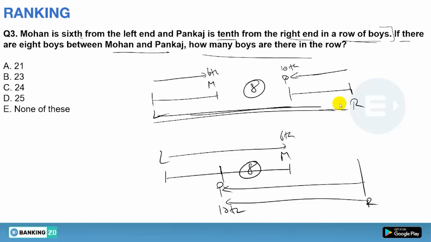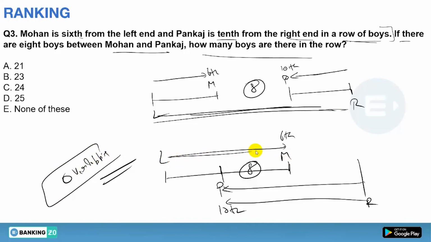Whenever there is such a question, the non-overlapping condition always follows, but you have to check for the overlapping condition. Suppose this is Mohan and from the left hand his position is 6th, which means if you are counting from the left till Mohan, counting Mohan, there are 6. So to the left of Mohan there are only 5, yes or no? Only 5. But what I made here is 8 boys between Pankaj and Mohan.